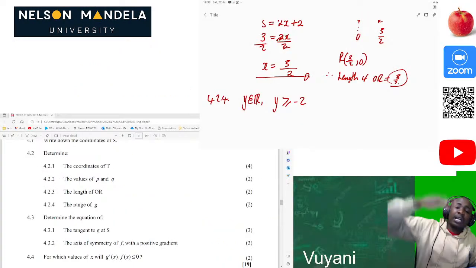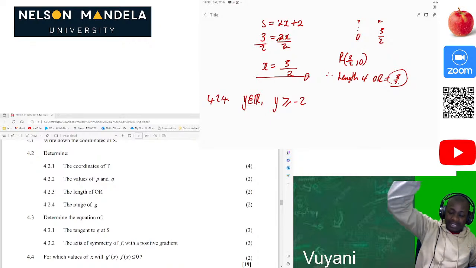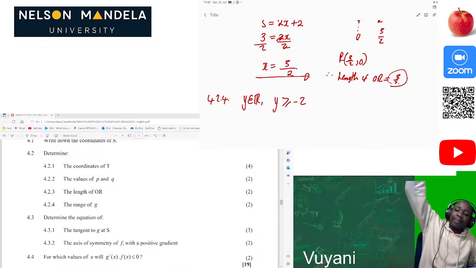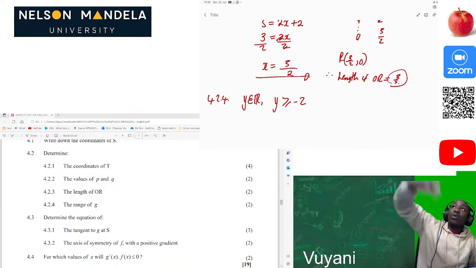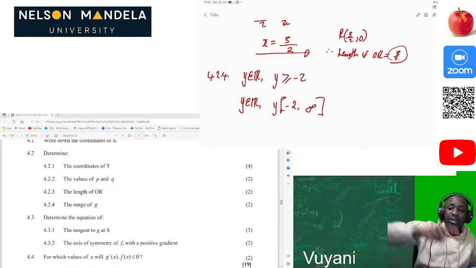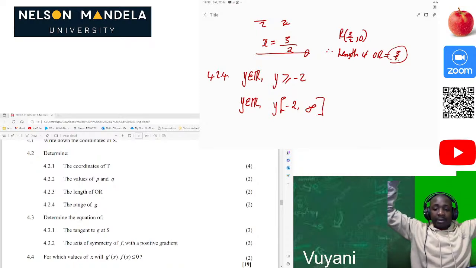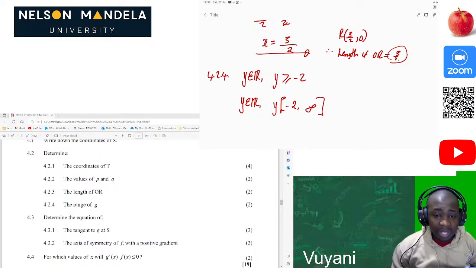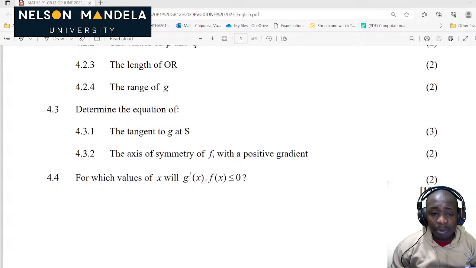Then after that we look, is it smiling, or is it not smiling, it's angry. So it's either a happy face or not a happy face. If it's a happy face, you can see that it's above, coming from this point and going to infinity. So someone can write it as y is an element of real numbers where y is coming from -2 and going to positive infinity. That's why we just say y is an element of real numbers where y is greater or equal to -2. Then we are happy about that question. Now let's proceed to the next one so that you can be more happy.